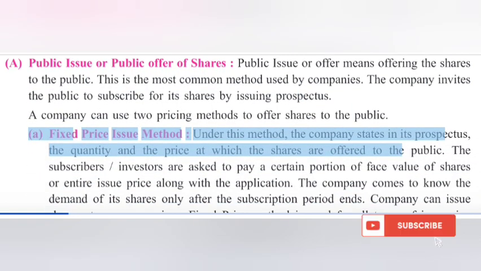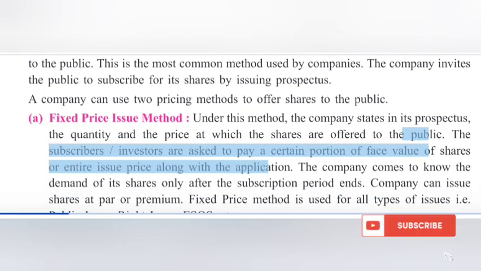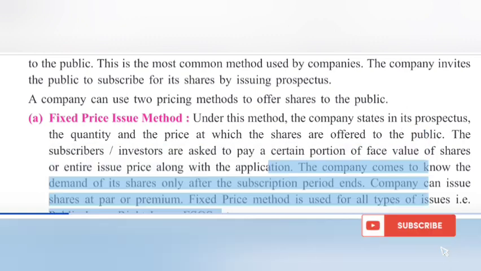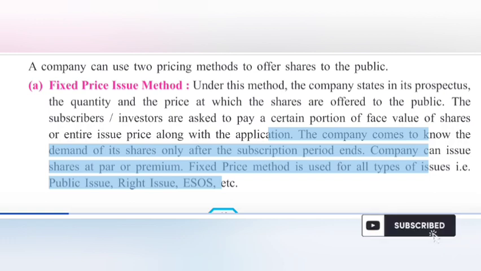Fixed price issue method. Under this method, the company states in its prospectus the quantity and the price at which the shares are offered to the public. The subscribers, investors, are asked to pay a certain portion of the face value of shares or the entire issue price along with the application. The company comes to know the demand for its shares only after the subscription period ends. The company can issue shares at par or premium. The fixed price method is used for all types of issues, i.e. public issue, rights issue, ESOS, etc.